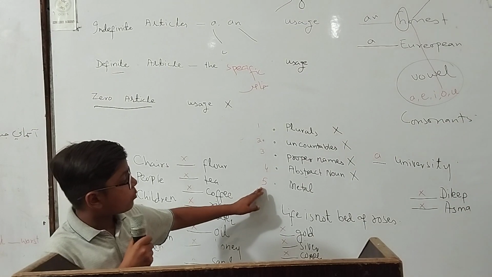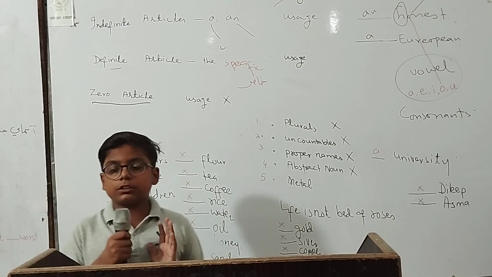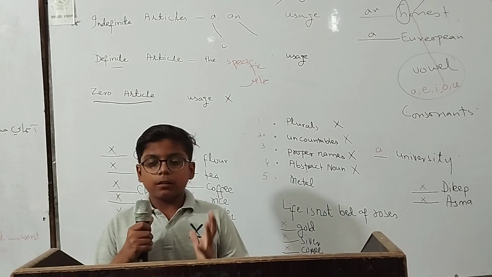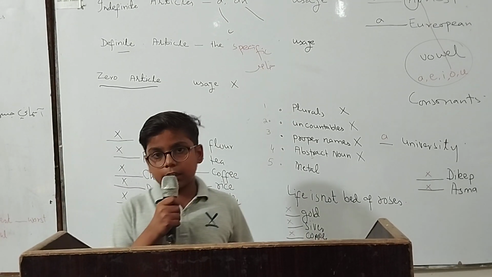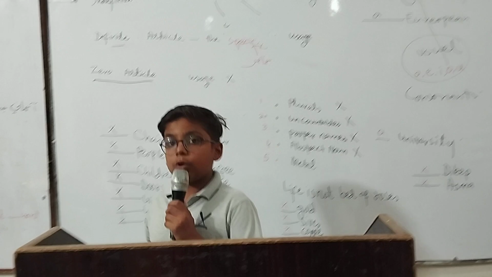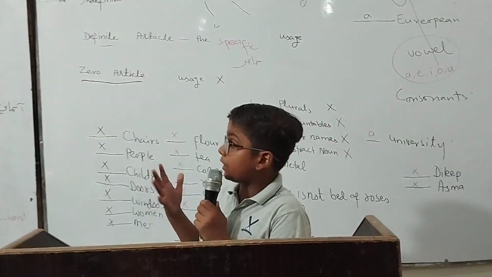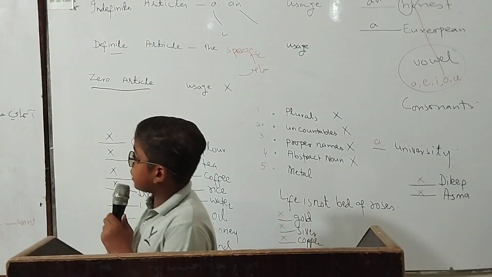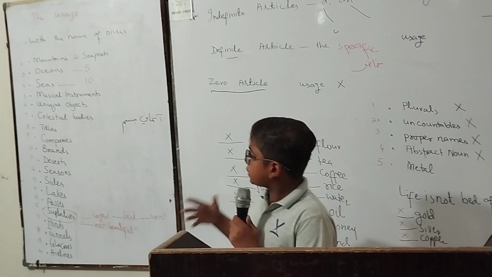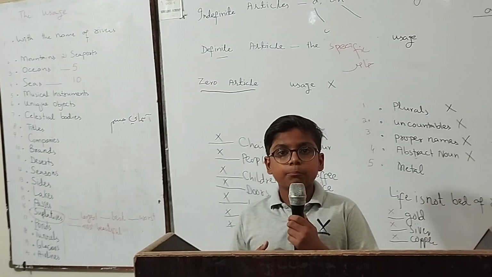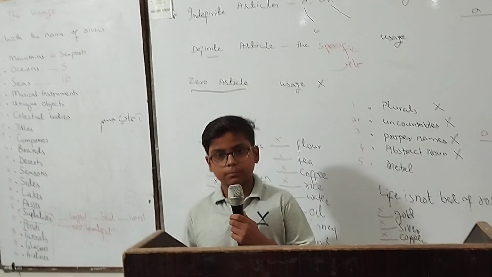And now we discuss metals like silver, copper, gold. With these things the article is not used. And now we discuss specific things like the Indus River, unique objects, deserts, brands, companies, and so on.